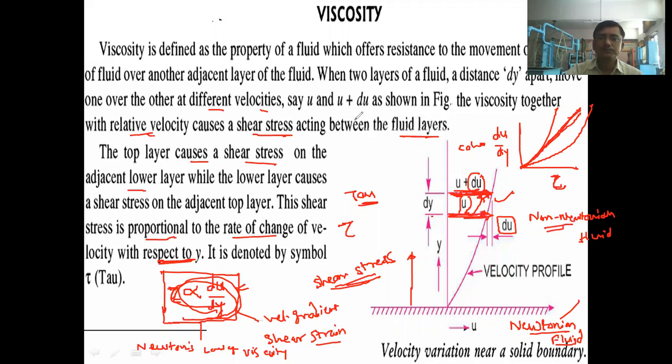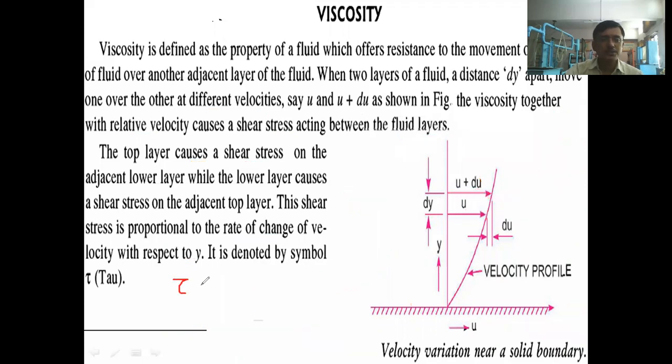Now here we have seen here that shear stress is directly proportional to shear strain or velocity gradient. Okay, now many times whenever there is a directly proportionality sign, to remove this directly proportionality sign, we use a constant, and here we also use one constant which is called as the mu.